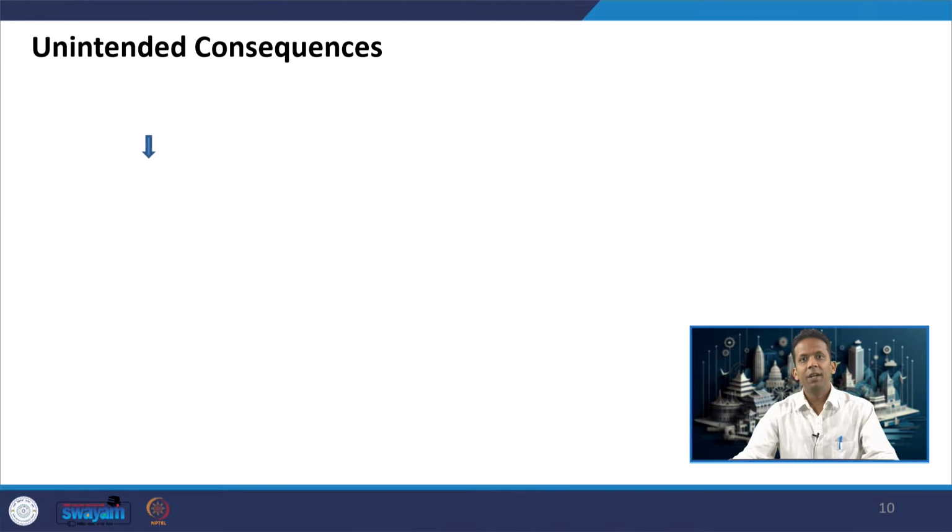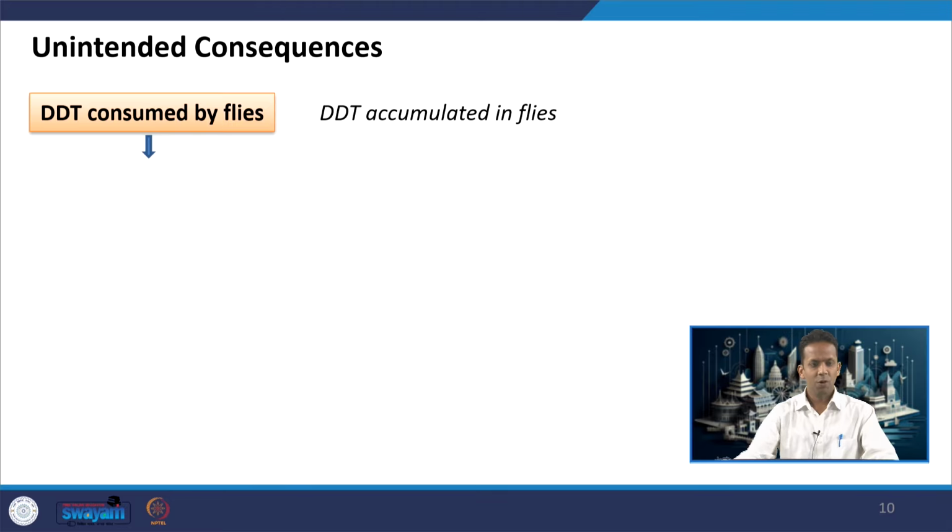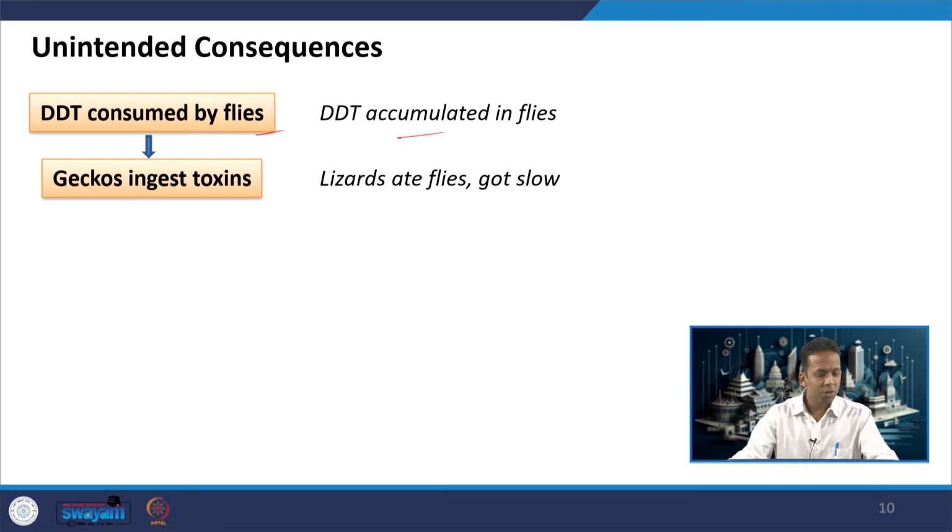The unintended consequence was that the DDT was consumed by flies, and flies cannot digest DDT, so it accumulated in their bodies. Geckos are lizards which rely on these flies for their food. So, when lizards ate those flies, their metabolism made them very slow.